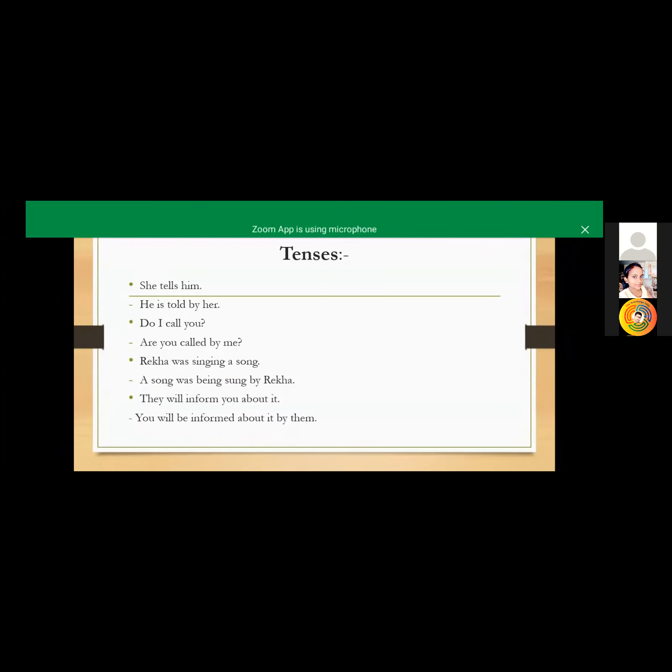So here we have some examples of the tenses, that is, she tells him. Firstly, you have to know how we can understand which is our object. Can anyone tell me how we can know what is the object and which is our object? If anyone knows any rules, please help us.